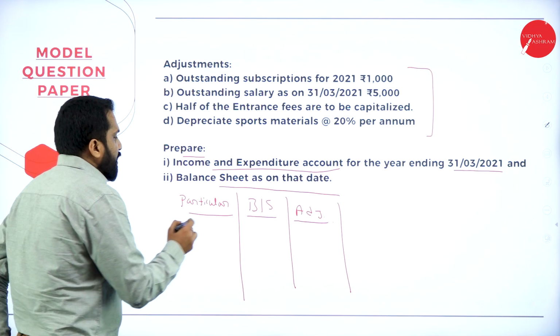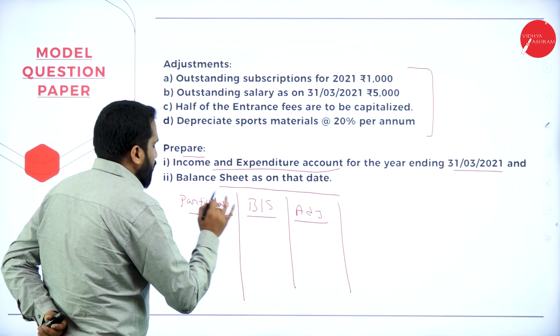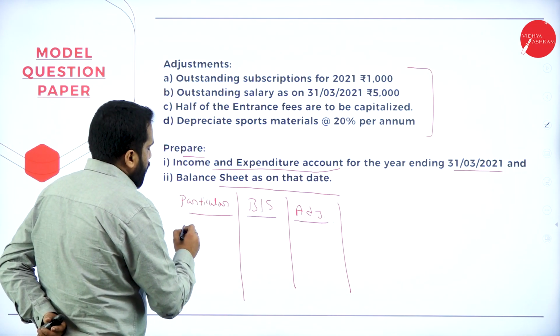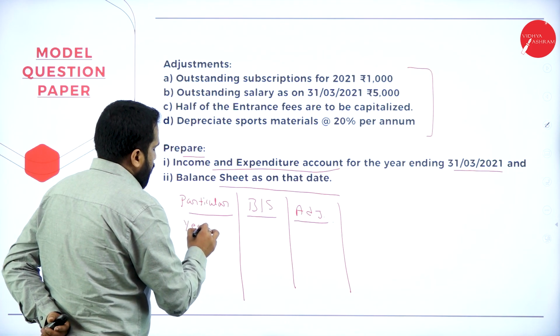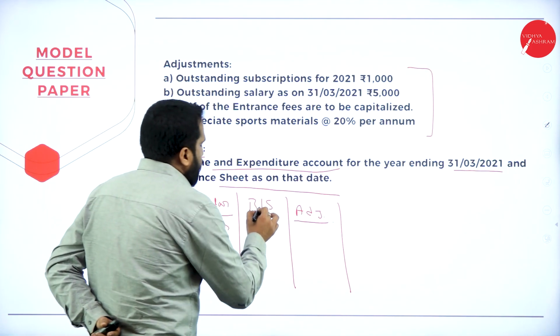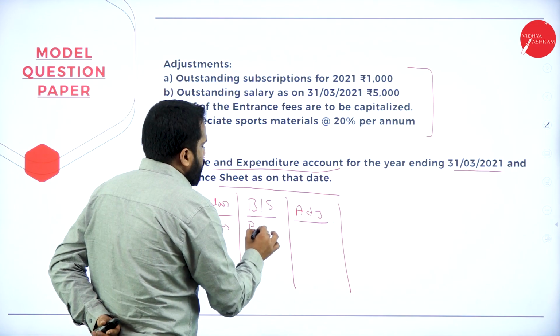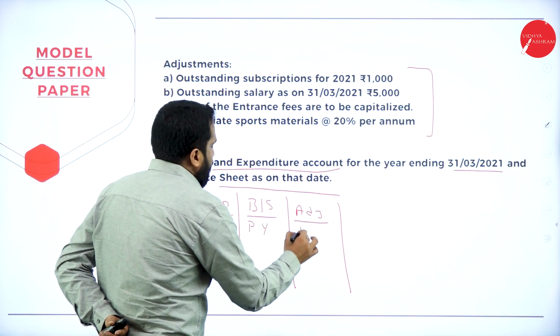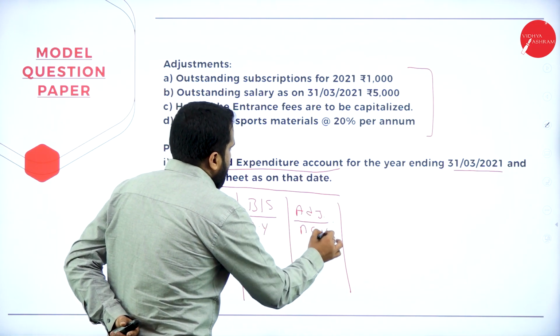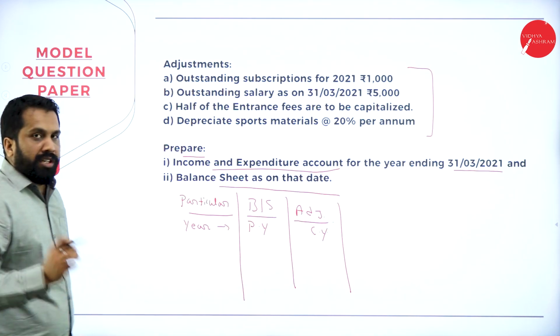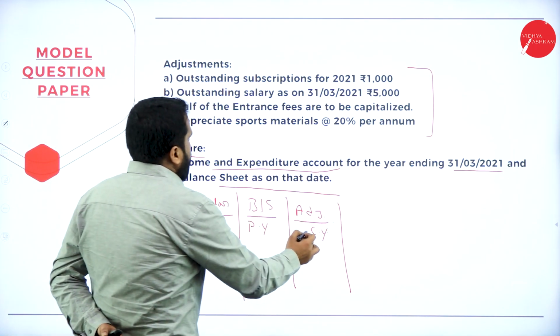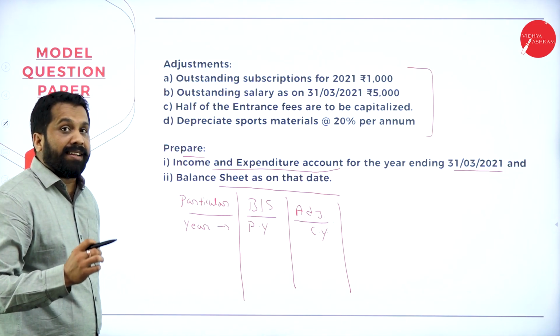Now, anything given in the balance sheet, that is previous year. Whatever given in the adjustment, that we call current year.